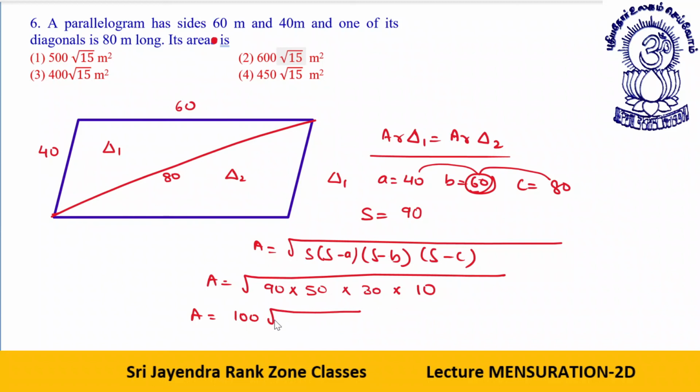Then I have 9. 9 I can take as 3 common. Then what I'm left with is 5 into 3. Okay, this is 300 root 15. But had I been the paper setter, I would have definitely set one option as 300 root 15. This is area of triangle 1.